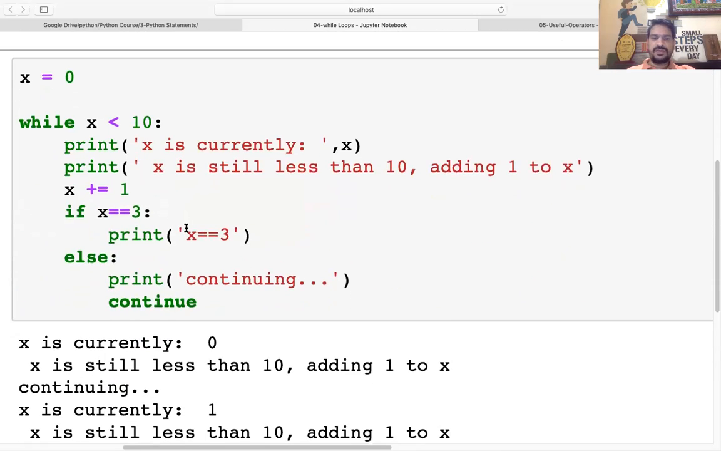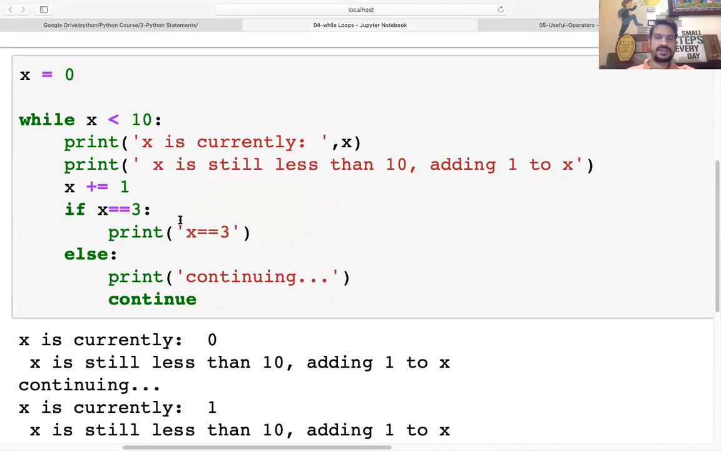Let's see what continue will do. Here is an example of continue. There is a loop which will go from 0 to 9. It is going to print it. The iteration step is 1. So one step at a time, we are going to iterate the number from 0 to 9.